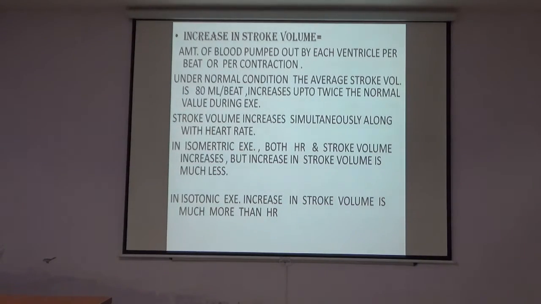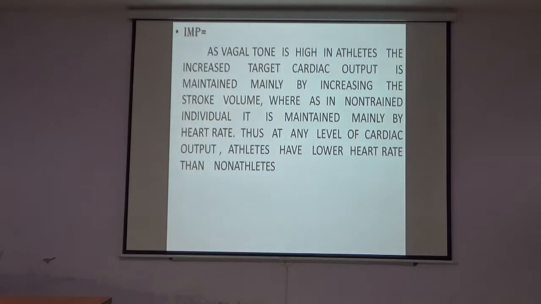In isotonic exercise, it is the stroke volume, and in isometric exercise, in which the length of the muscles does not change, it is the heart rate which increases the cardiac output. As vagal tone is high in the athletes, the increased target cardiac output is maintained mainly by the increase in the stroke volume. As we know, athletes have bradycardia, so the cardiac output here is maintained by the stroke volume.